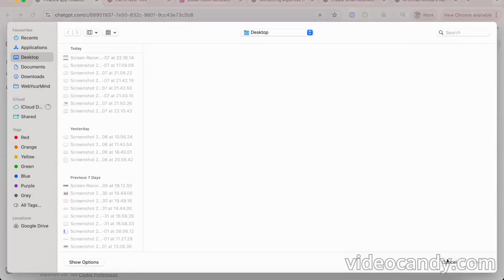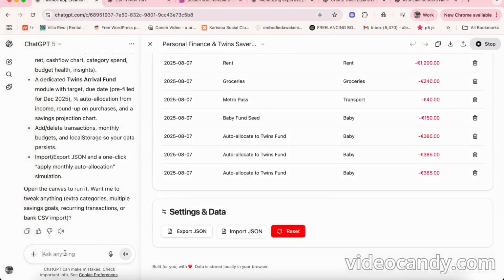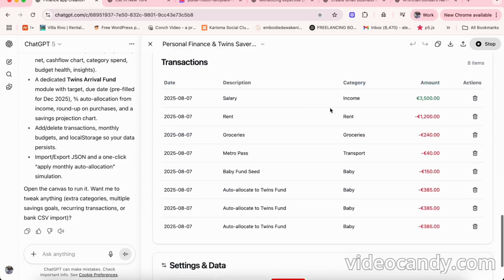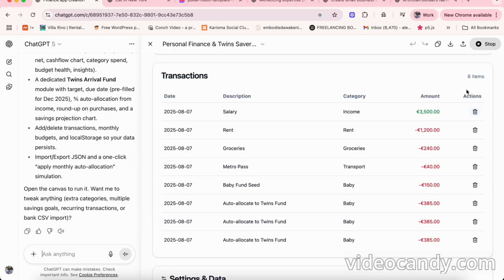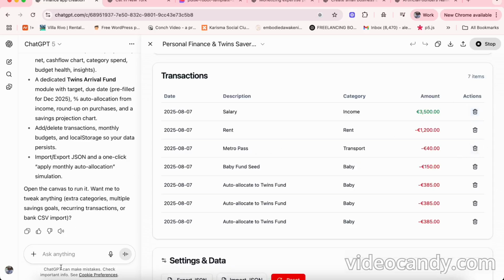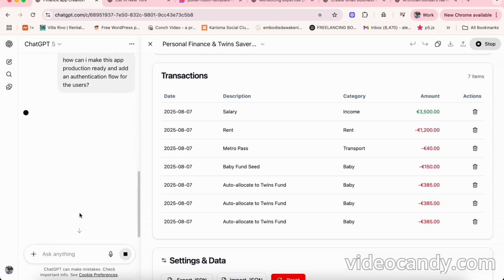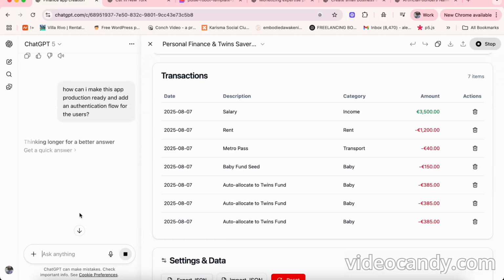Then of course you can improve the app. You can keep chatting here and say, hey, I want a different background, or this feature doesn't work, can you help me fix that? Or I can also ask it, how can I make this app production ready, and add an authentication flow for the users, something like that.